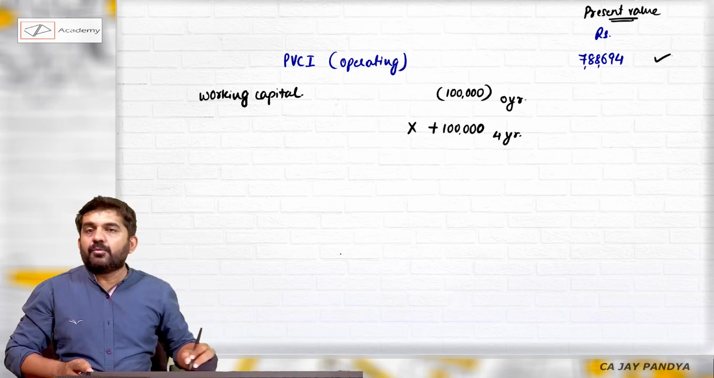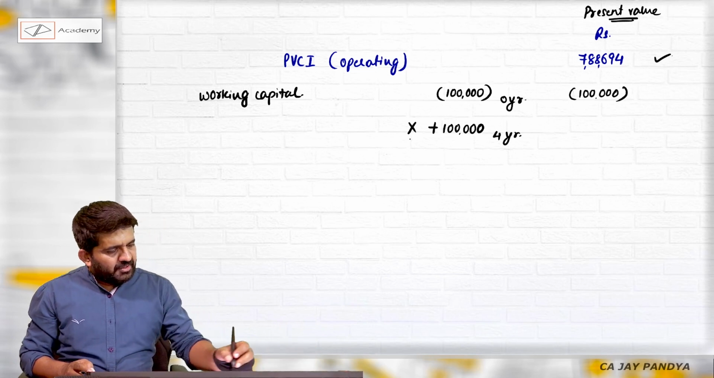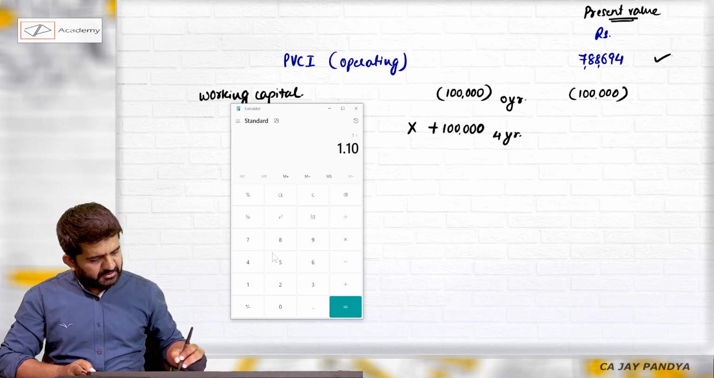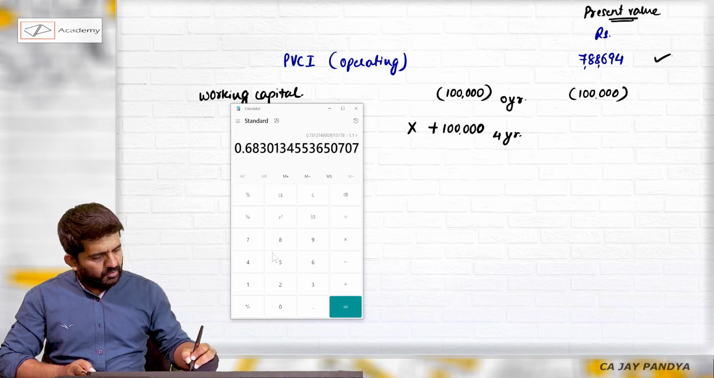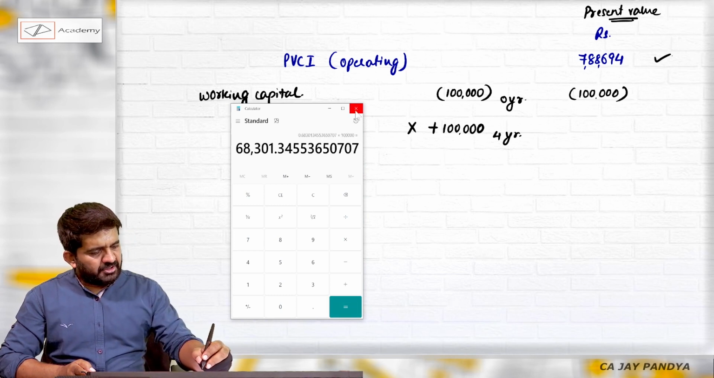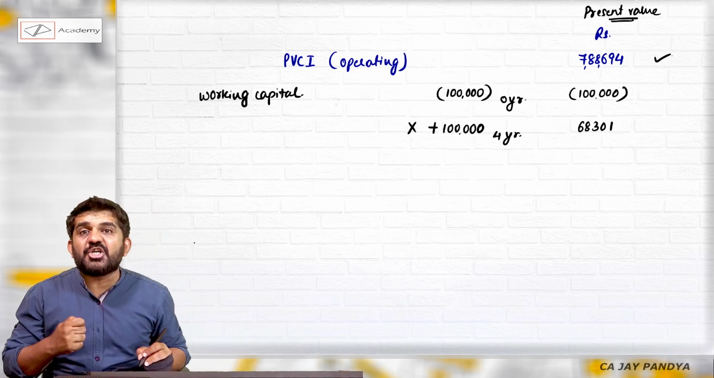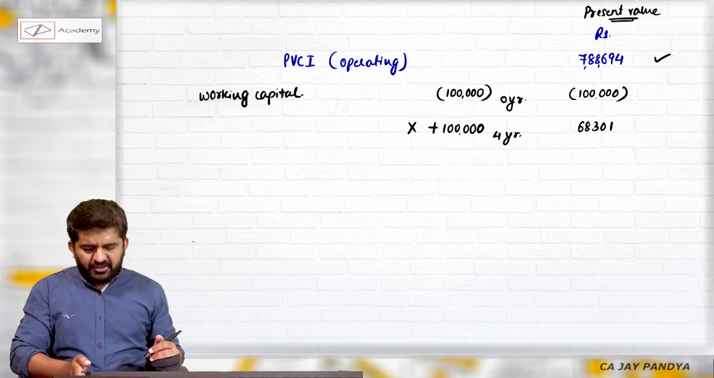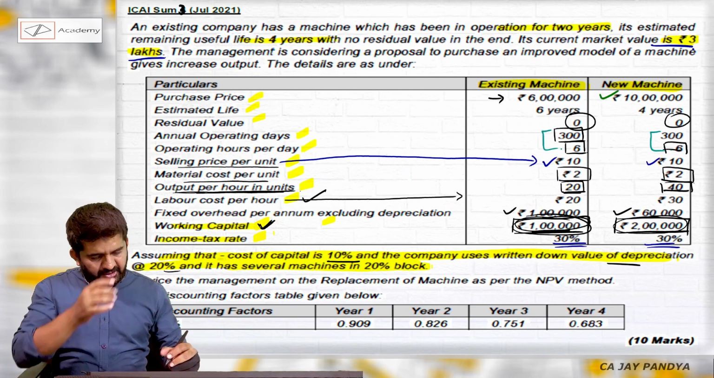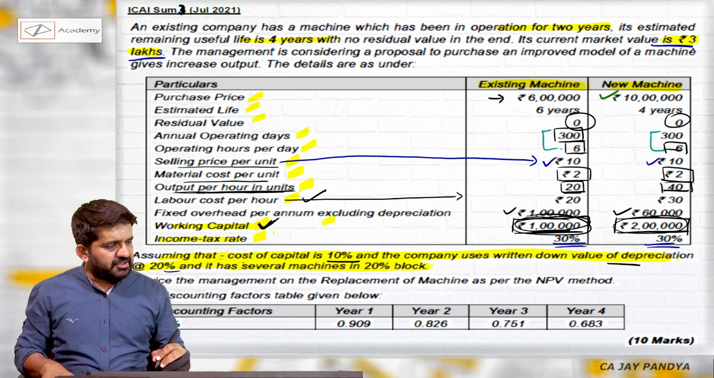This is a present value. Minus 1 lakh rupees is also a present value. This I need to multiply with the 4th year factor: 1 divided by 1.10 to the power 4, multiplied by 1 lakh, which is 68,301. 68,301 will be the cash inflow. This will be the working capital recovered. I have taken into consideration all the points, including working capital, tax benefit on depreciation, all cost, all selling price. Everything is taken into consideration.